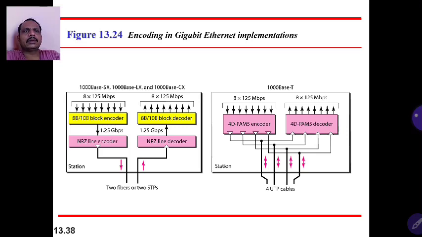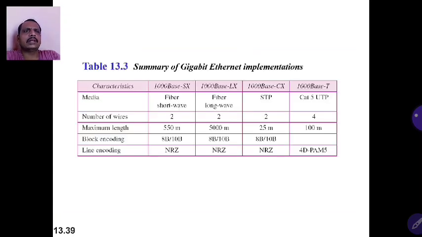1000Base-T uses the pulse amplitude modulation encoding technique, four-dimensional pulse amplitude modulation encoding technique. Next, we'll see the summary of Gigabit Ethernet implementations.